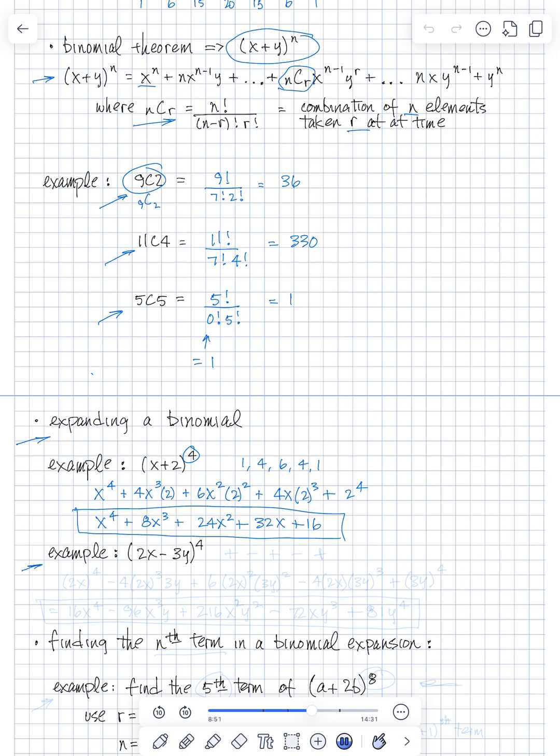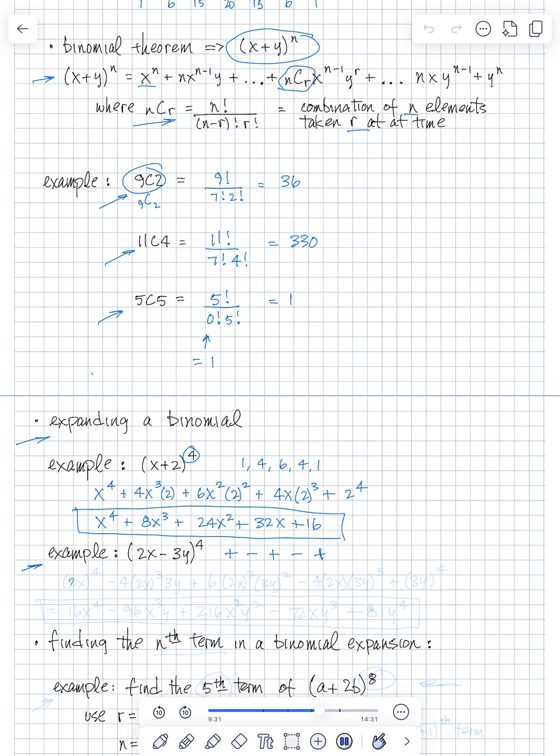Okay, the next example, 2x minus 3y to the 4th. We're going to have the same coefficients as the previous example, but because we have a negative sign, 2x minus 3y, we're going to have alternating signs. So they're going to be plus, minus, plus, minus, plus. Also, you notice that if we have an x to the 4th, we're going to have 5 terms. If we have x to the 7th, we'll have 8 terms. So let's just start this expansion.